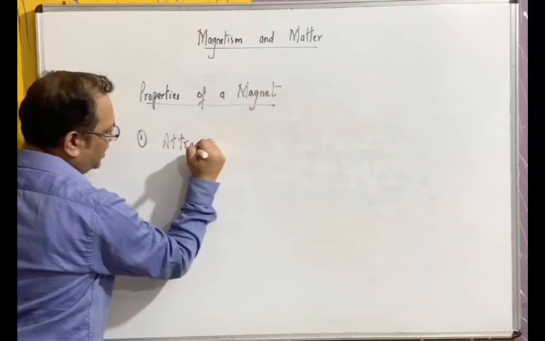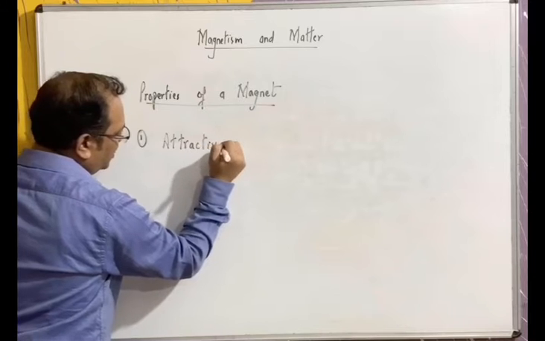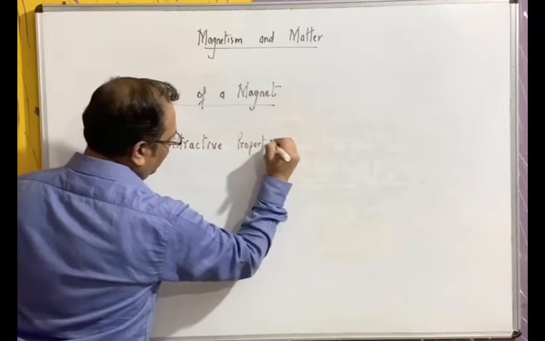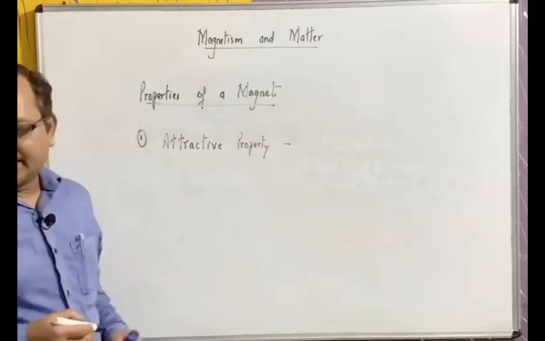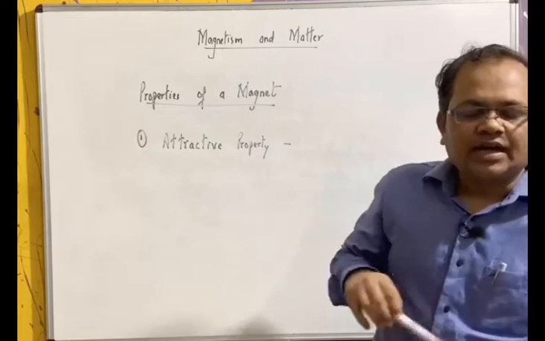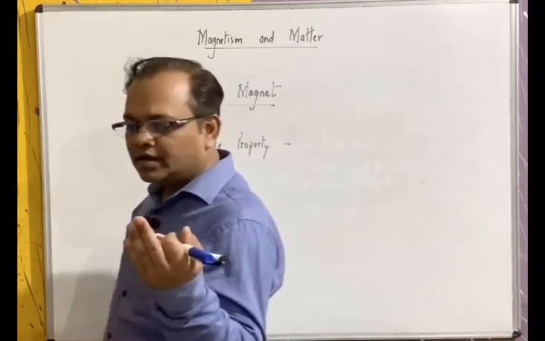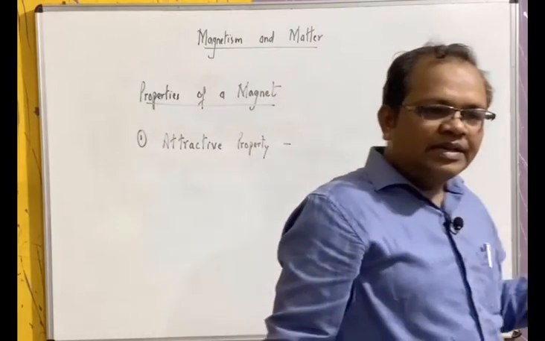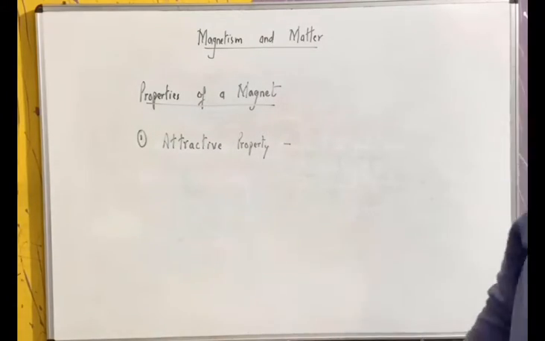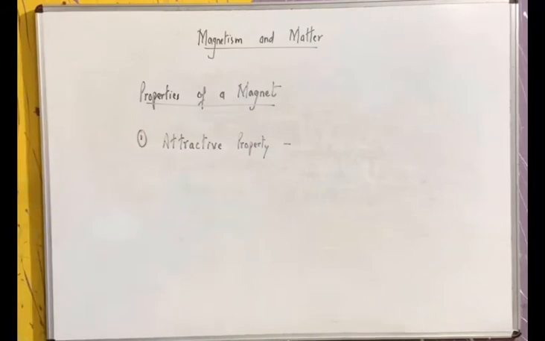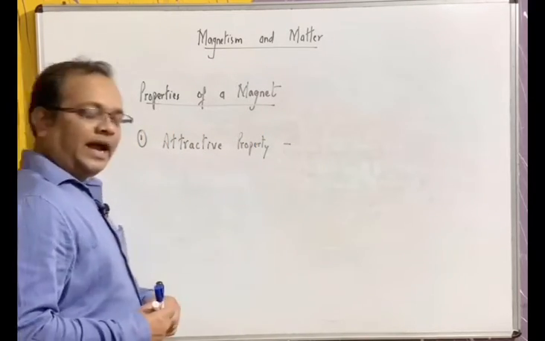attractive property. We all know very well what a magnet does. It always attracts magnetic materials like iron, nickel, cobalt. This property is known as the attractive property of the magnet.